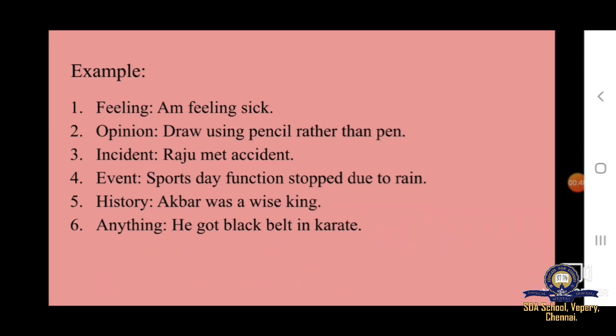Akbar was a wise king, which expresses history. He got black belt in karate, which expresses anything. So children, the sentence which declares or asserts a statement, feeling, opinion, incident, event, history or anything is called declarative sentence. Okay children, that's all about declarative sentence.